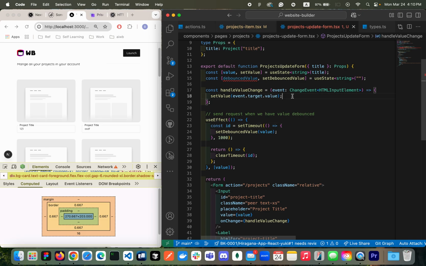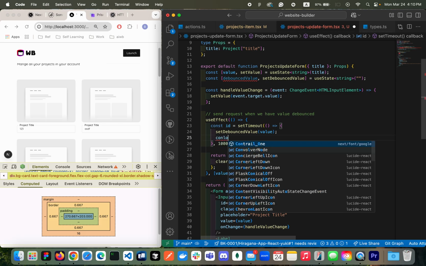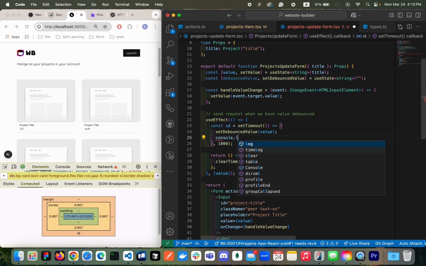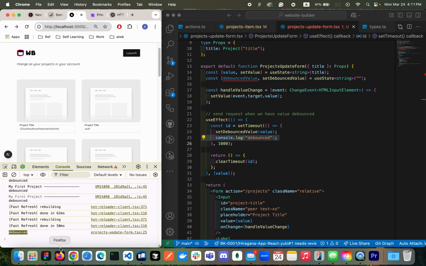So I'll be putting a console log somewhere. Maybe we can put it here. So here I'm gonna console.log, I'm gonna say debounced. Okay. So here, if you take a look now, once I keep on stroking, it doesn't print anything. But after 1 second, when I stopped, it says debounced, right? So take a look like this.